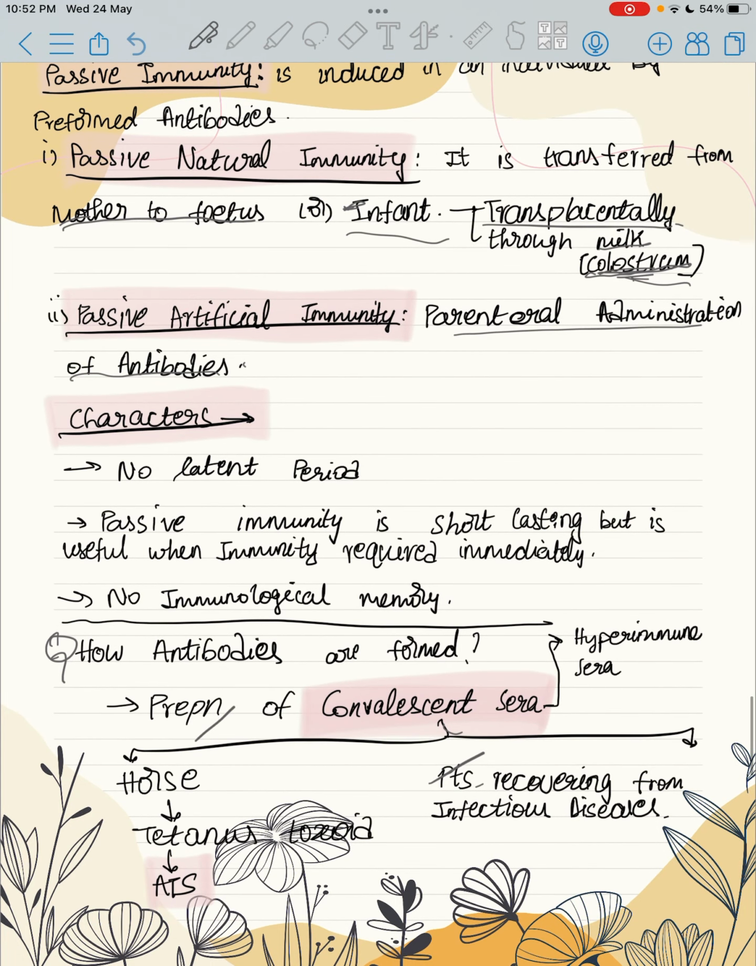And that is why we tell the mothers to breastfeed their child, and through breastfeeding, the milk known as colostrum transfers the antibodies from the mother to the infant.